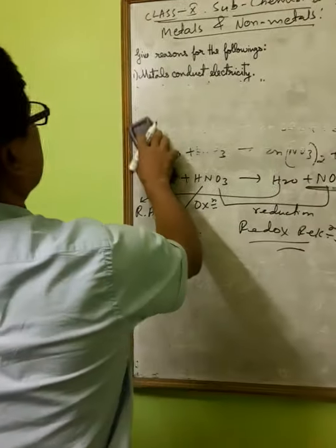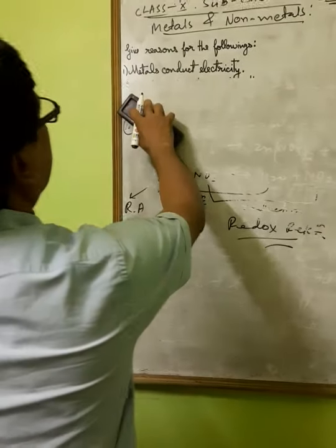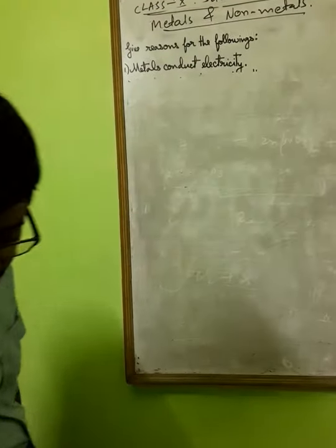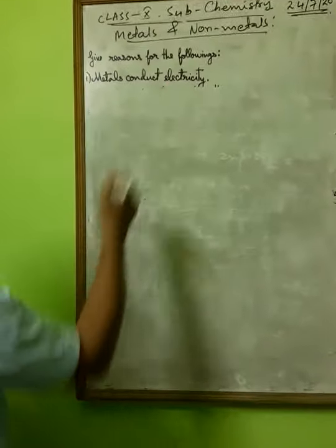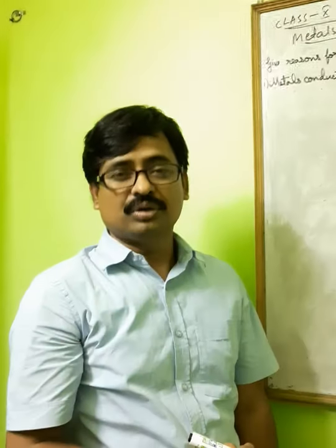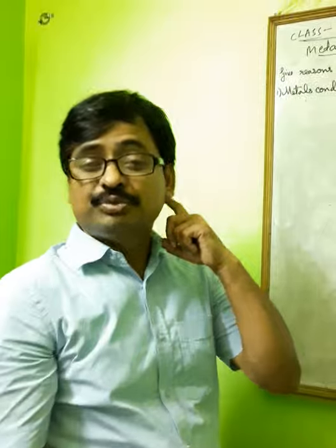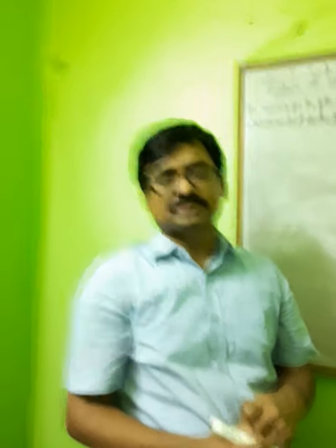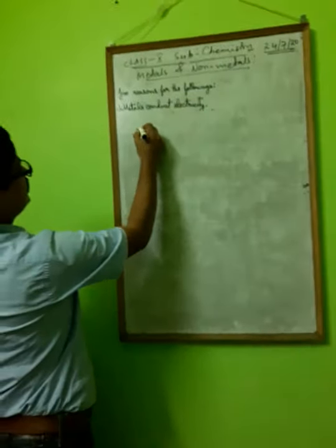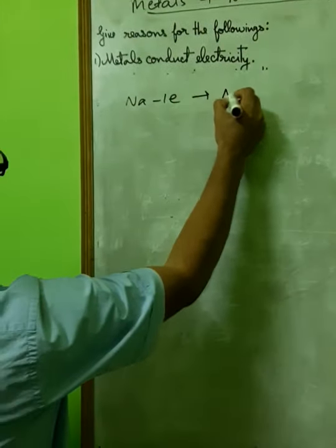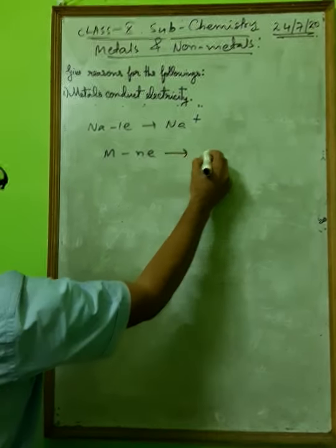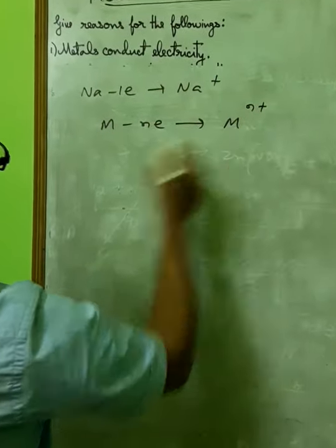Now last question: metals conduct electricity. How? Now question number 1 answer: metal, any metal, is a good conductor. Why? Due to the presence of free electrons. In any metal there are free electrons, like sodium minus 1 electron, you will get M minus ne, you will get Mn plus.